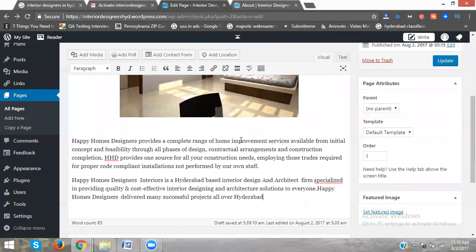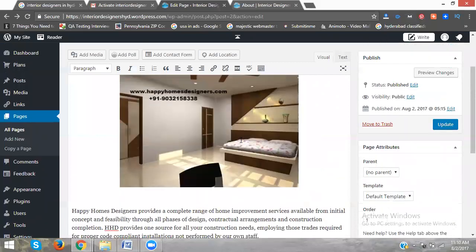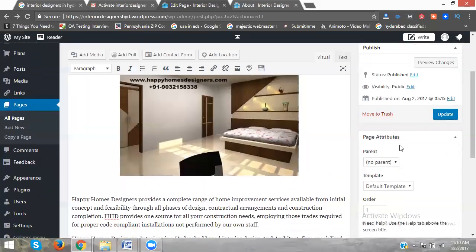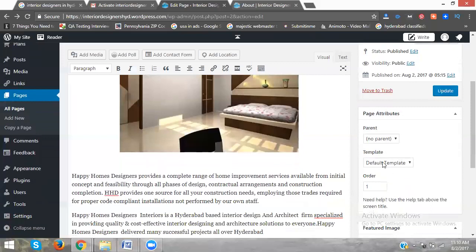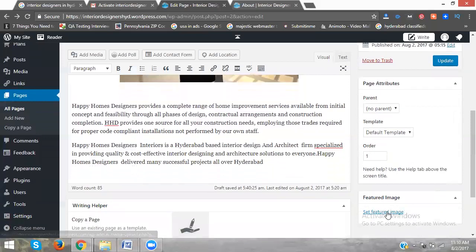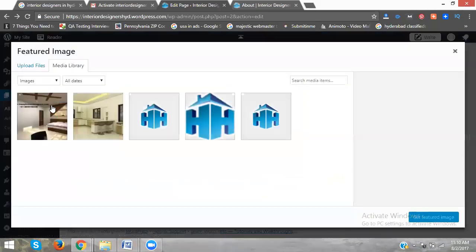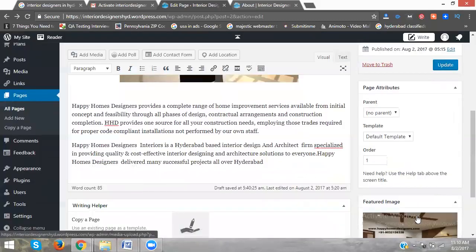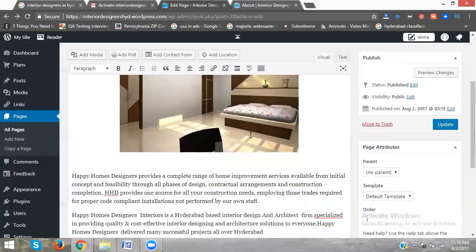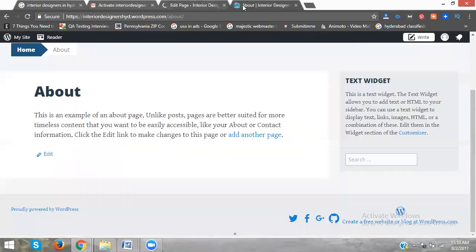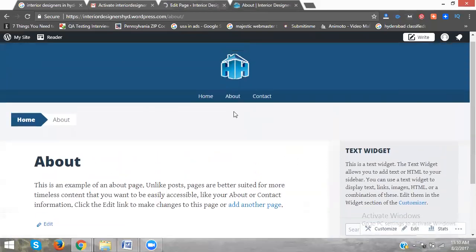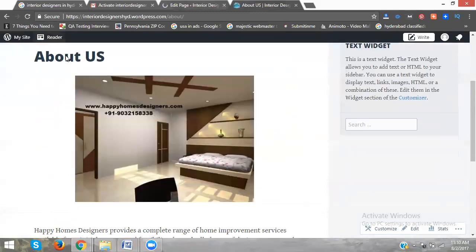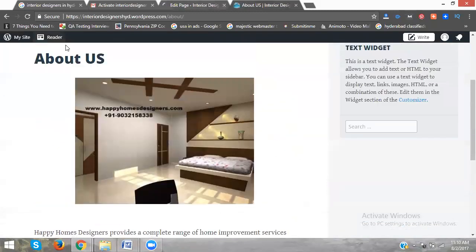Done. So in a post we add a number of tags, but in pages we don't add any tags. Only the featured image, for social media purposes only. Done. Now for the about page, we will click update. Now the previous about will be like this, and the new about will be like here. Now refresh. Done. This is the about us information.